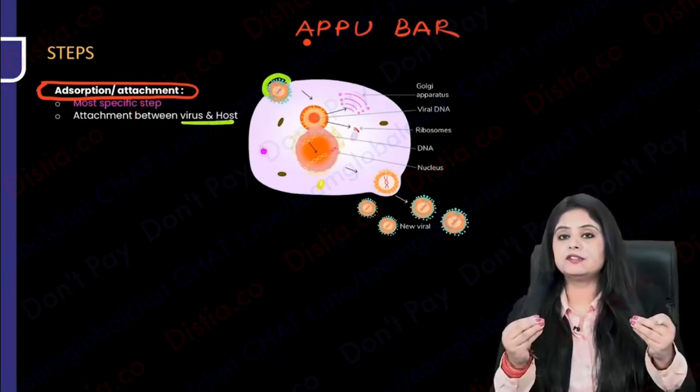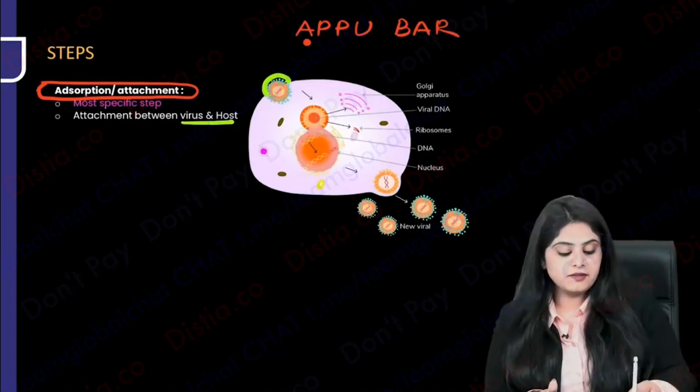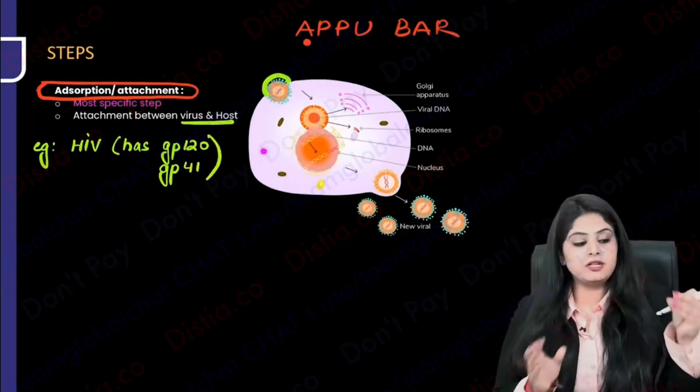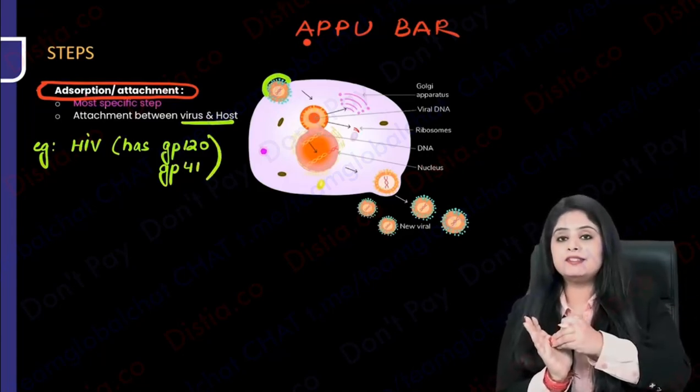Very, very, very important. And please note that this attachment that is occurring is because of some receptors. If this is a virus and this is a host, there are some receptors. I'll give you some examples. Everyone's heard of the famous HIV virus. What does it have? It has GP120 and GP41. That is what it uses. So God has given it 120 and 41. That is how it will come and attach to my cells.